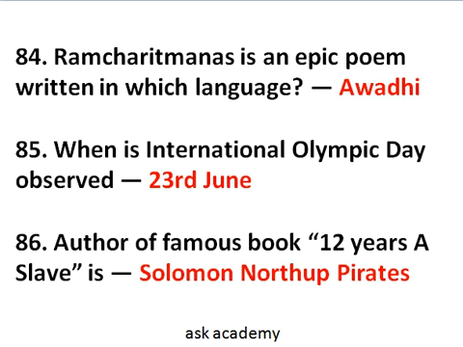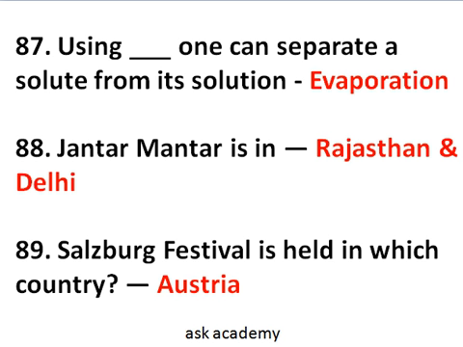Question number 85. When is the International Olympic Day observed? So it is on 23rd June. Question number 86. Author of famous book 12 Years a Slave is Solomon Northup. Actually it is a very good book, and it describes the slavery in detail. Okay. Next question is question number 87.